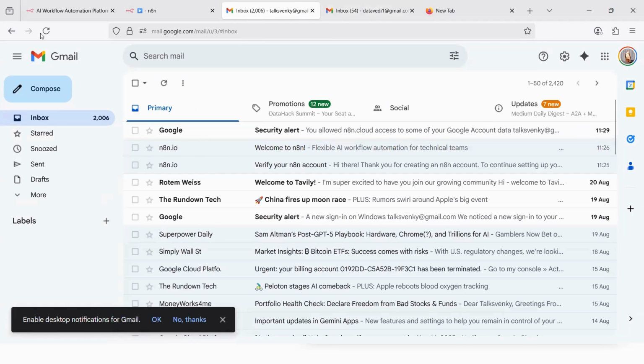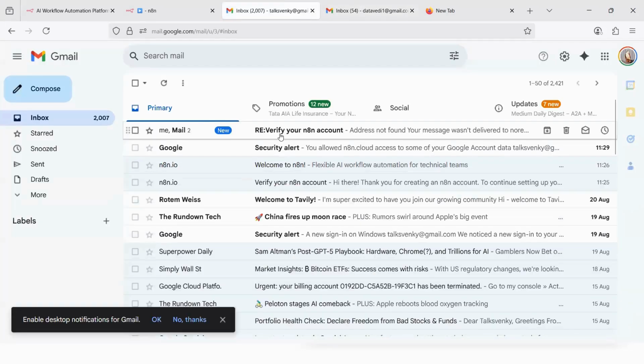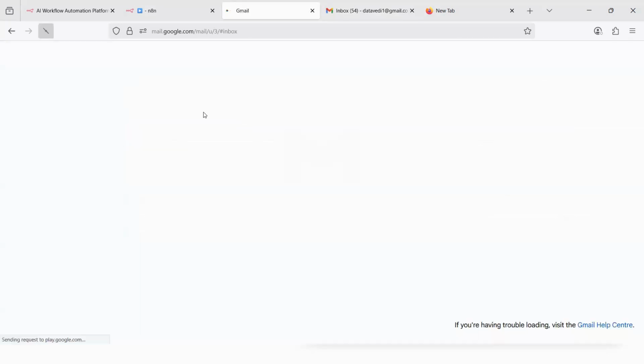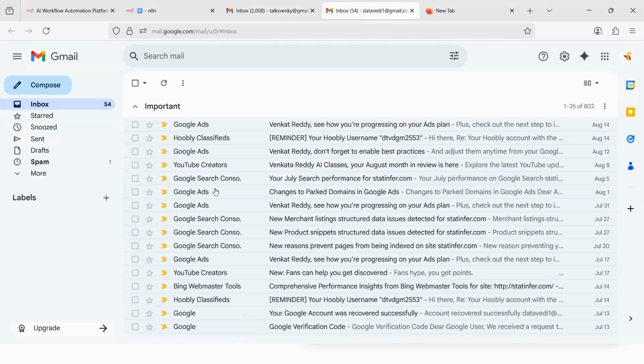There's a security alert, no problem. Let's refresh this. Okay, this is the one. Reply anyway, we have got it. Now I'm talking about the new mail that we have sent right now. Venkat Reddy has sent, can you send the materials related to Gen AI? Now let me execute this workflow.